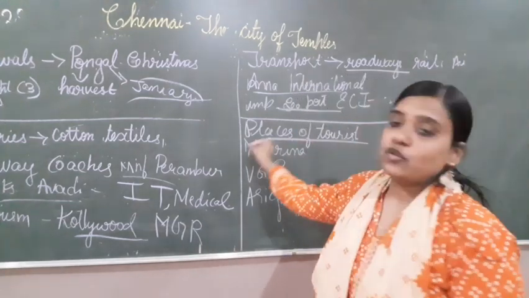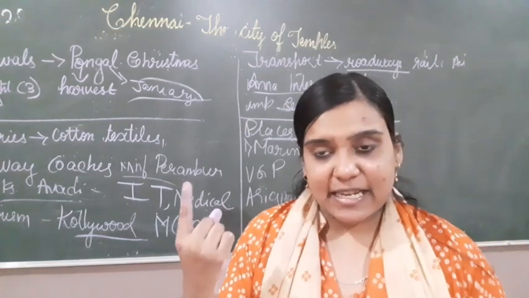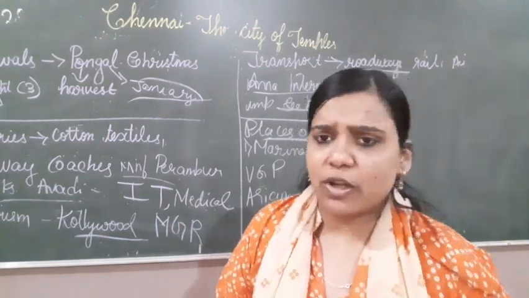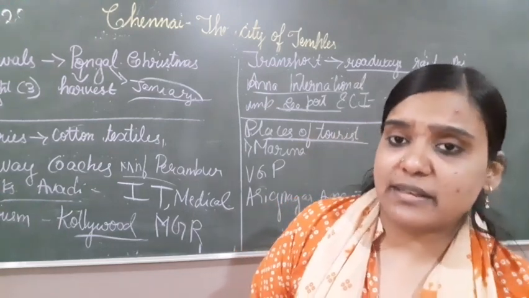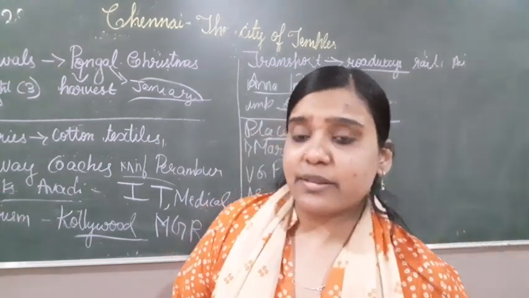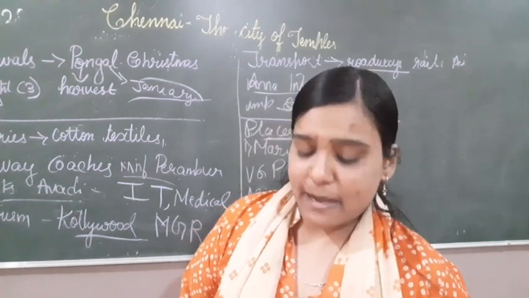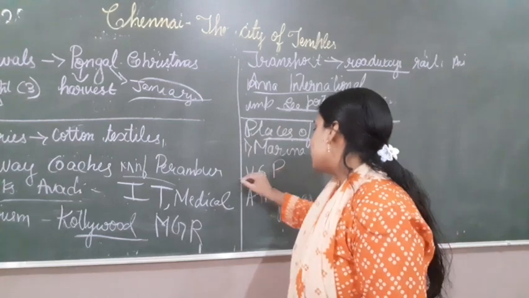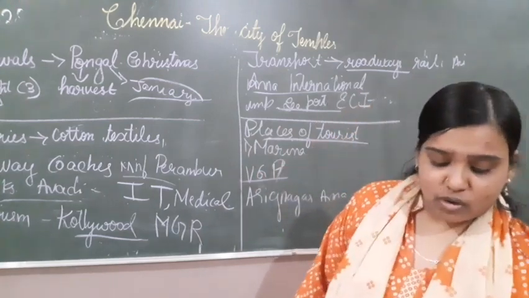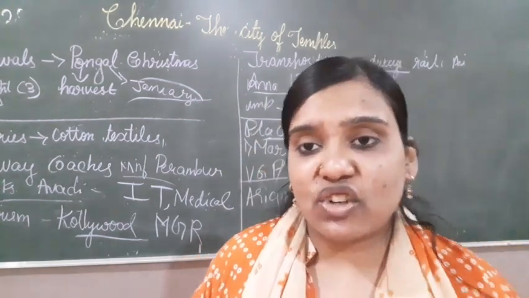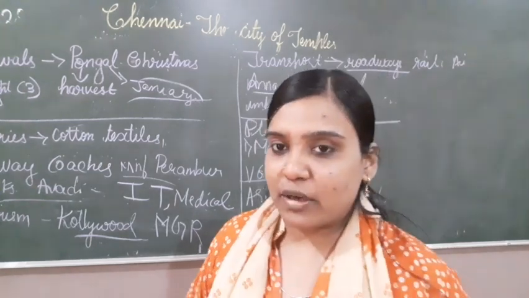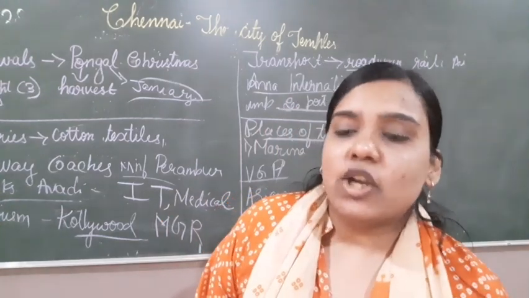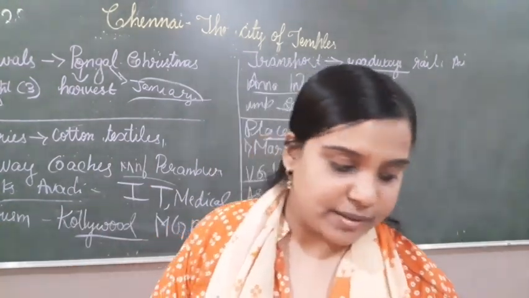Then what are the tourist places we have in Chennai? We have Marina Beach, and we have VGP Golden Beach. Marina Beach is very popular over there. You can find many people at Marina Beach. They come to stay there, or they come to visit Marina Beach. Then we have VGP Golden Beach. This Golden Beach is very popular among children because it has a lot of rides, like an amusement park. In the same way, this Golden Beach is a lot of fun for children with its rides.